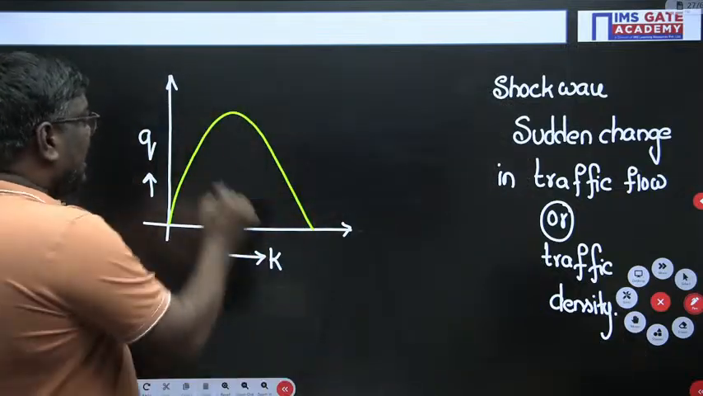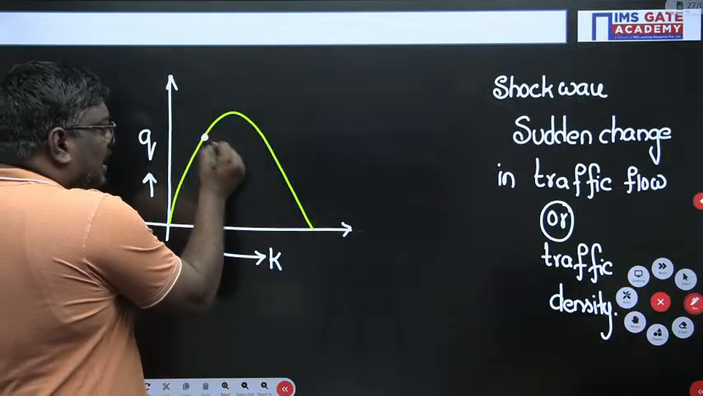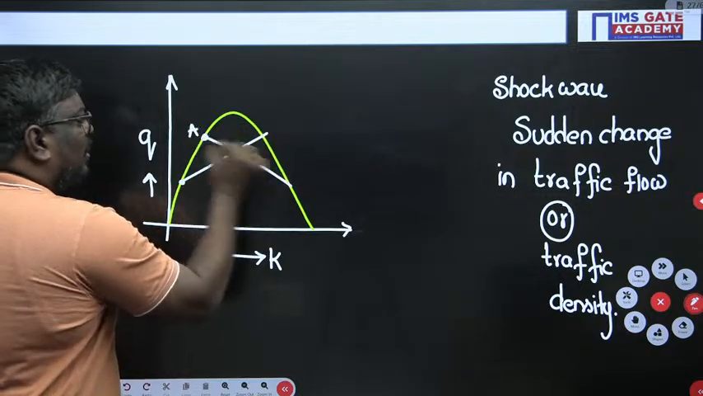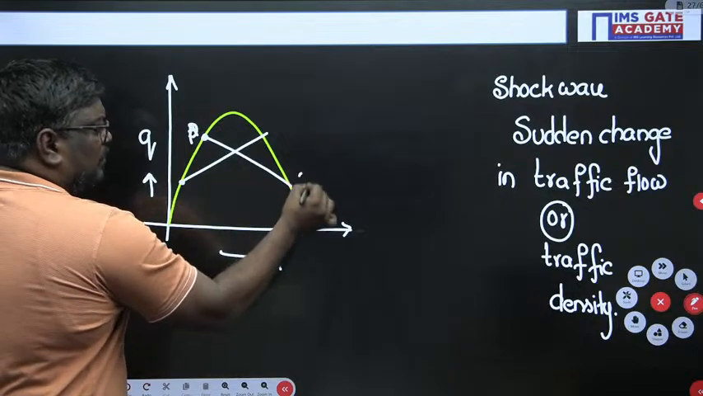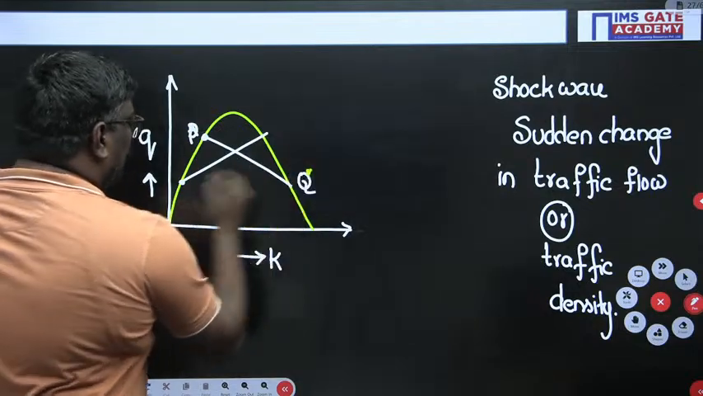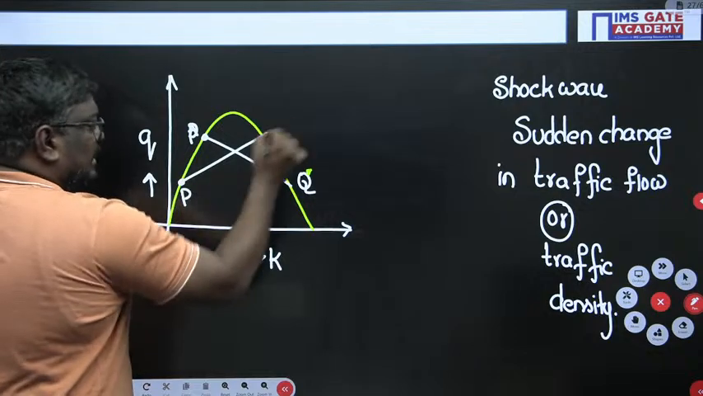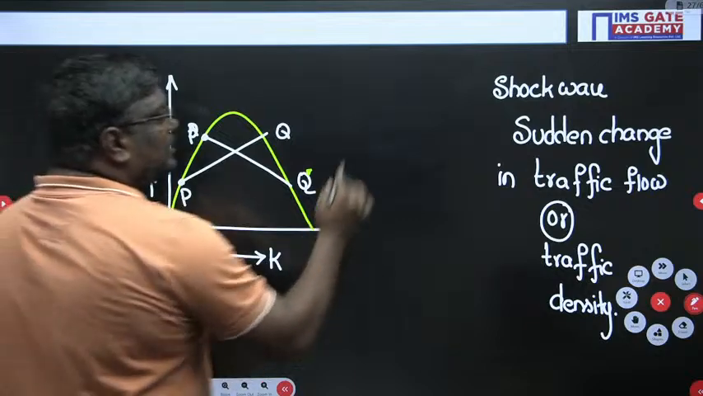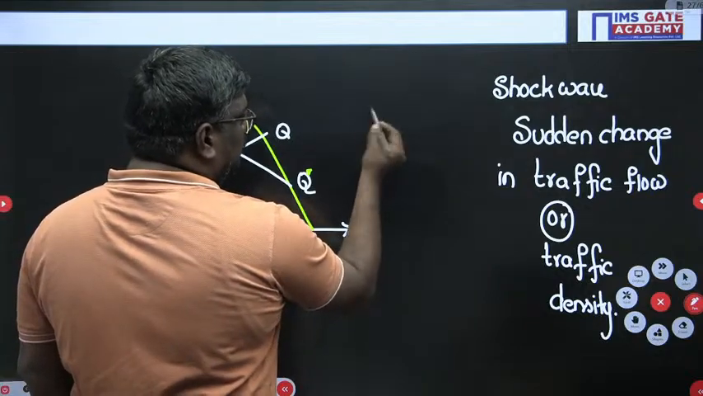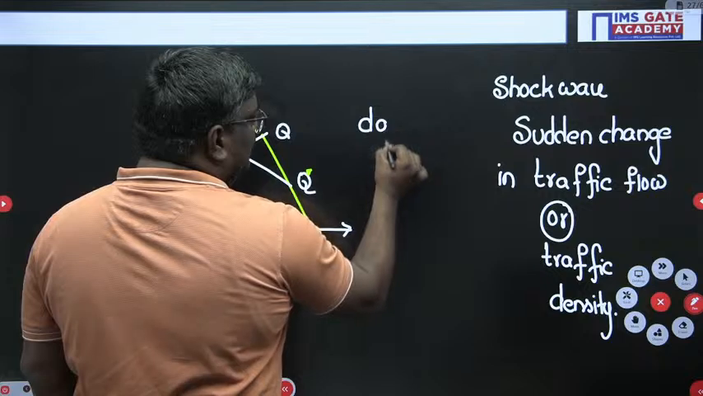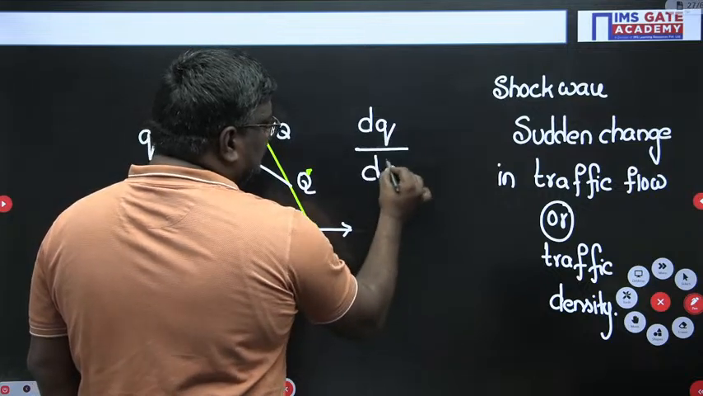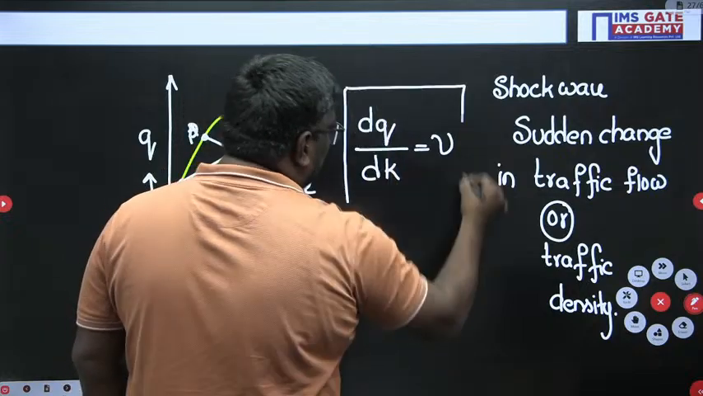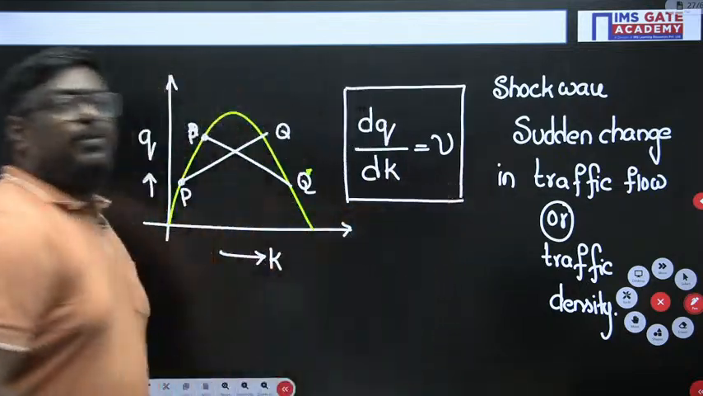Now, I am giving you the concept. Suppose I take a point A; here they have given you P and Q. Somewhere here the flow is increasing, and here the flow is decreasing. So what actually is the shock wave? To find the velocity of the shock wave, dq by dk is nothing but the velocity of the shock wave. So this is the important formula.